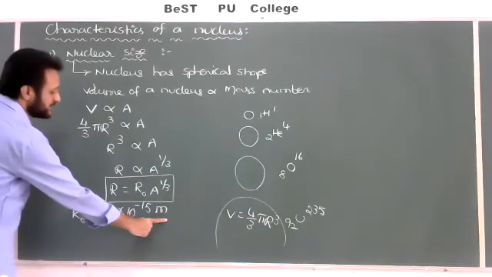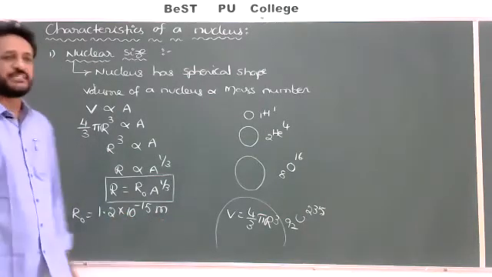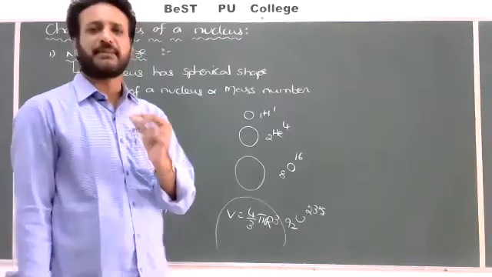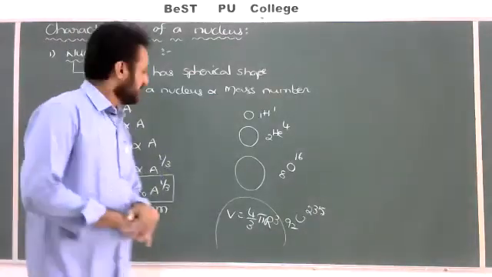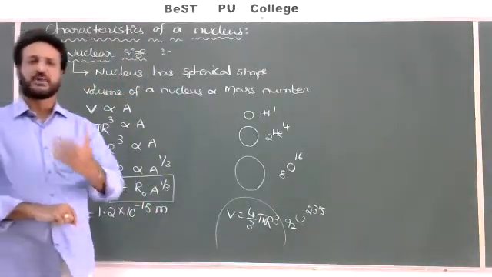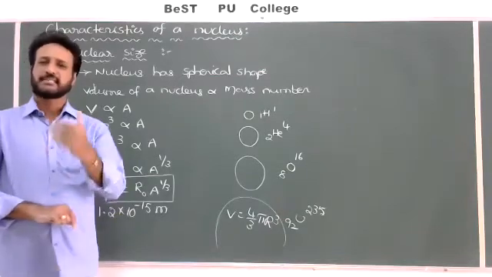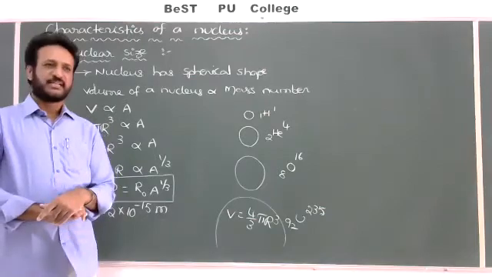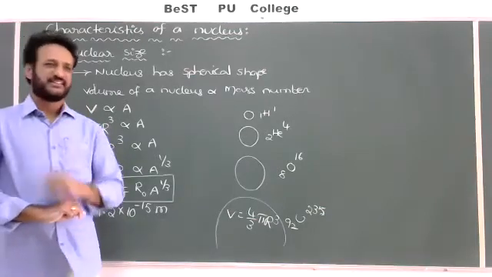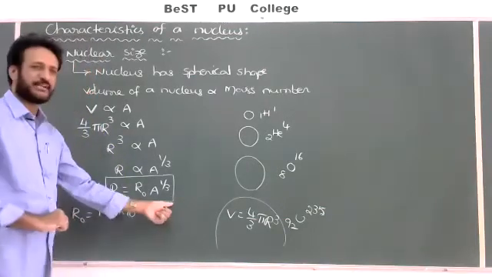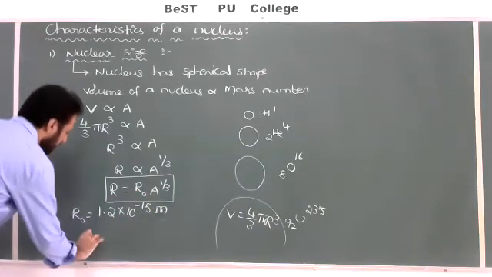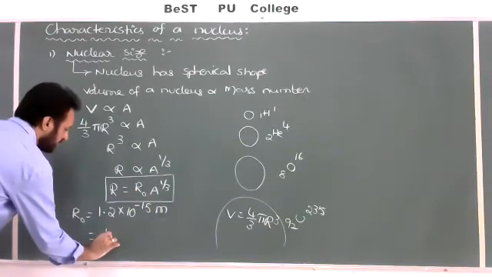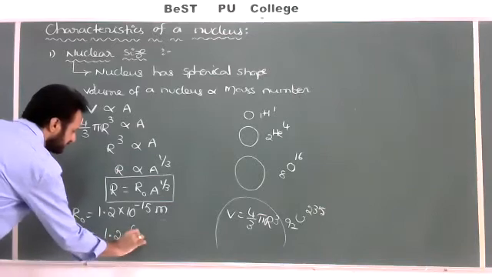Generally, in the first year, we discussed in units and measurements: 10 power minus 10 meter is 1 angstrom, 10 to the power of minus 6 meter is 1 micrometer, 10 power minus 9 is nano, and 10 power minus 15 is Fermi. So 10 power minus 15 meter is equal to 1 Fermi. So we can also write 1.2 Fermi.